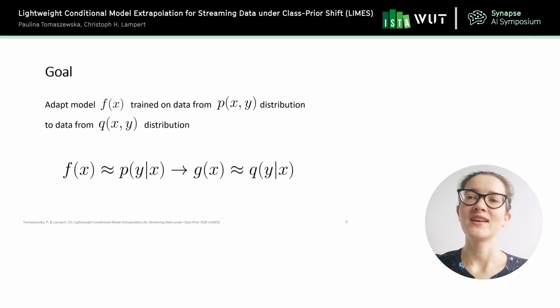The model is called F, so that we have the input, and we want to predict the values that are as close as possible to the values from the distribution P of y given x. So this is the model F. And we want to apply the knowledge that is within the model, it's already trained, and apply it to the data from the Q distribution. So you want to somehow shift the model F so that it will be appropriate for the new distribution.